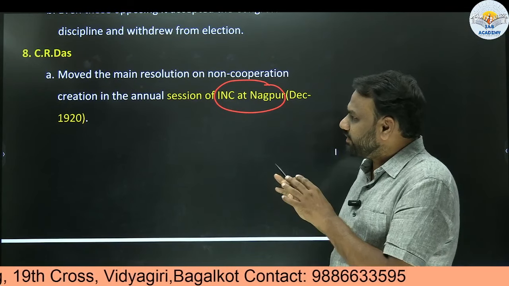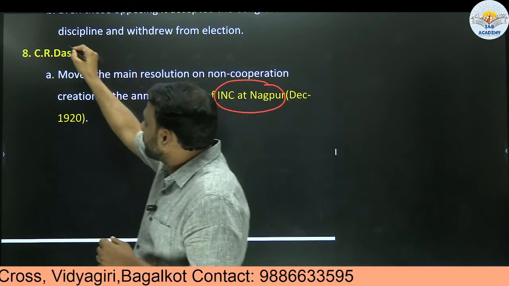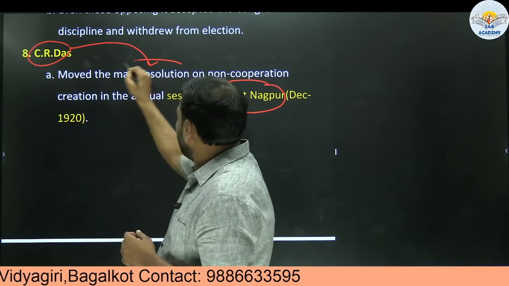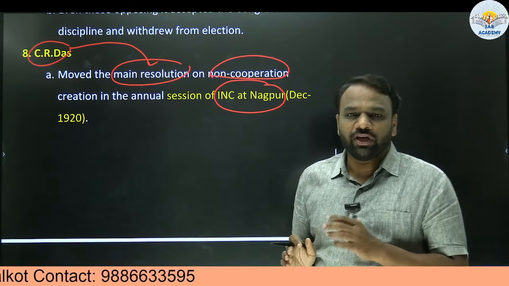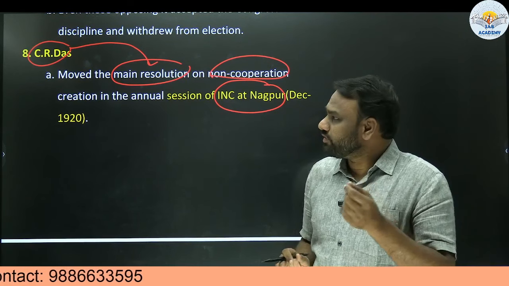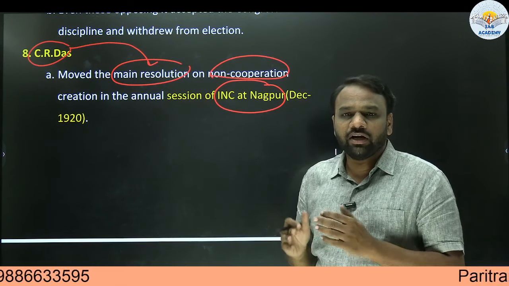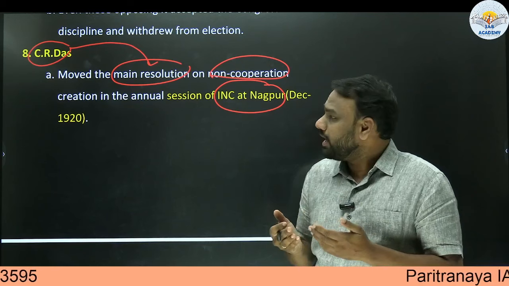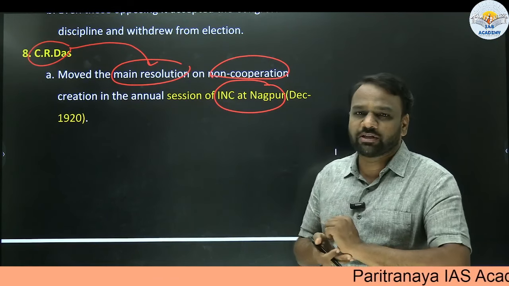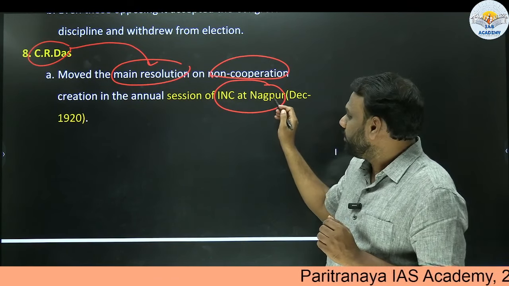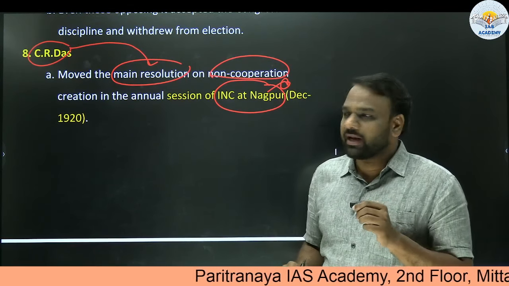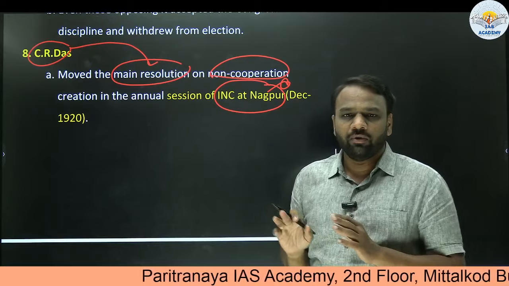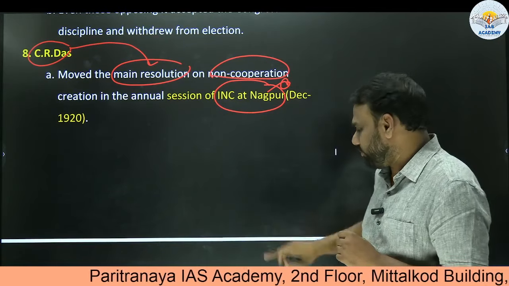So in this context, we need to know that C.R. Das moved the main resolution on non-cooperation. So a very important point to note here is, in which of the following sessions did the Indian National Congress adopt the non-cooperation movement? In 1920, the Indian National Congress session, which was held at Nagpur. So who moved the main resolution? C.R. Das moved the main resolution. Okay, important point.